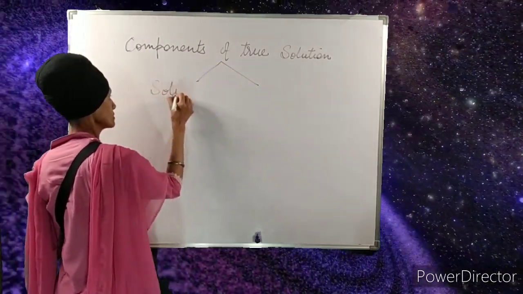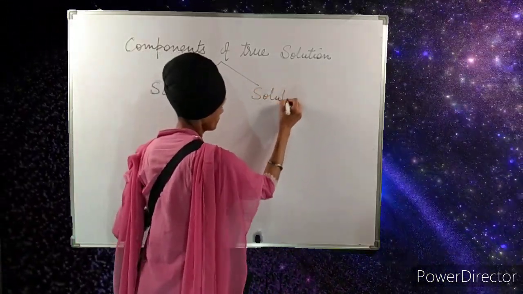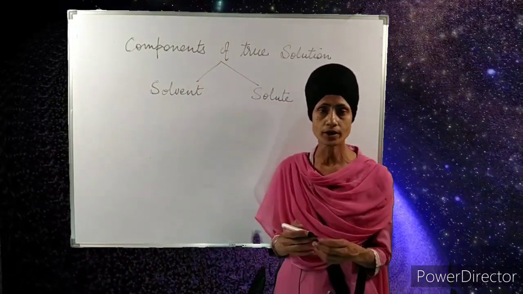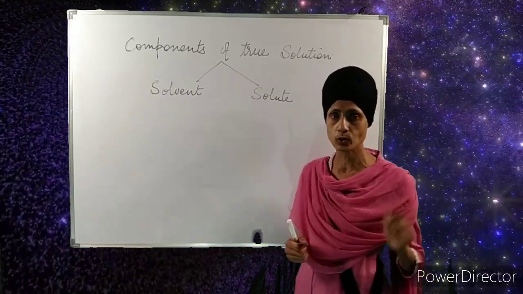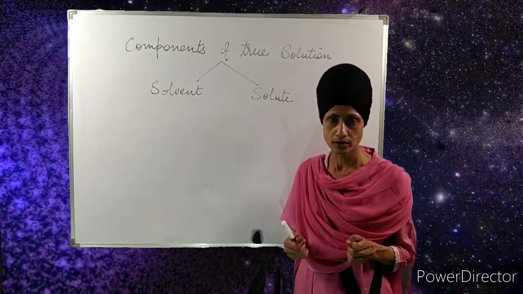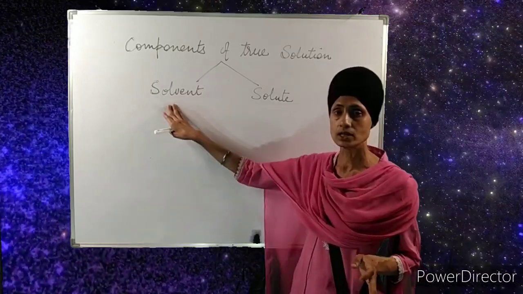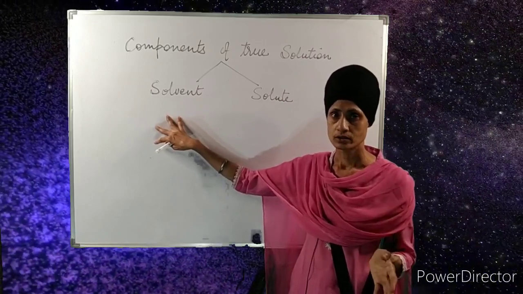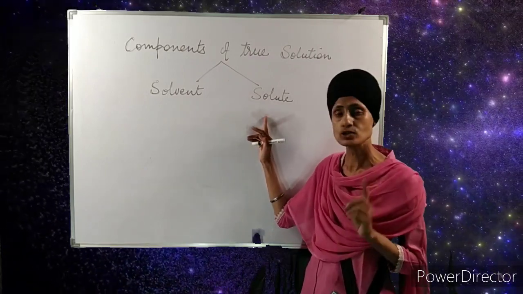Solvent and solute. So when we prepare the true solution, we take one component in a large amount and the other is taken in small amount. For example, dissolving sugar in water, we take say 1 spoon of sugar and dissolve it in a glass full of water. So here in the true solution, the sugar solution, the component which is present in large amount is water. Water is the solvent, and sugar, which has been dissolved in small amount, is the solute.